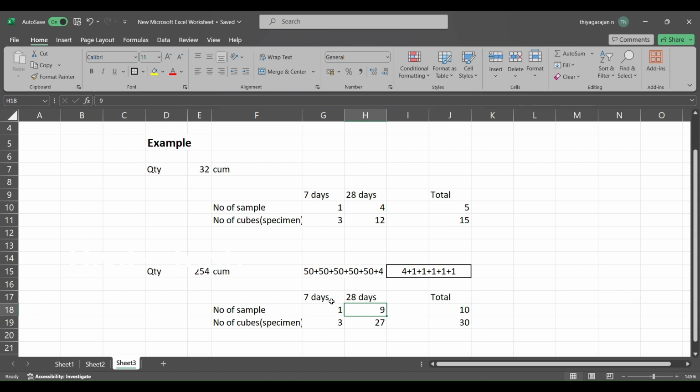Already I have taken 7 days, so one sample needs to be cast for 7 days. Totally 10 samples need to be cast for 254 m cube of concrete works. In other words, in number of cubes, 3 cubes need to be cast for 7 days and 27 cubes need to be cast for 28 days. So totally 30 cubes need to be cast for 254 m cube concrete works.